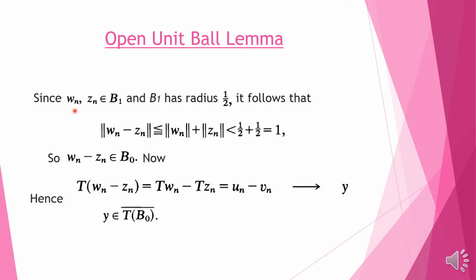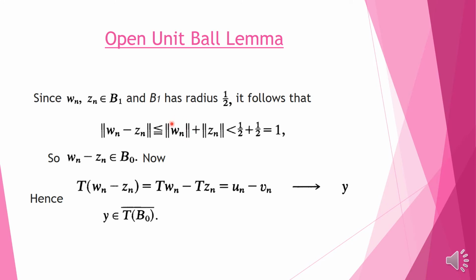Now since wn and zn are sequences in B1, and B1 was the open ball which has the radius half, it follows that the norm of wn minus zn is less than or equal to the sum of their norms, according to the triangle inequality.